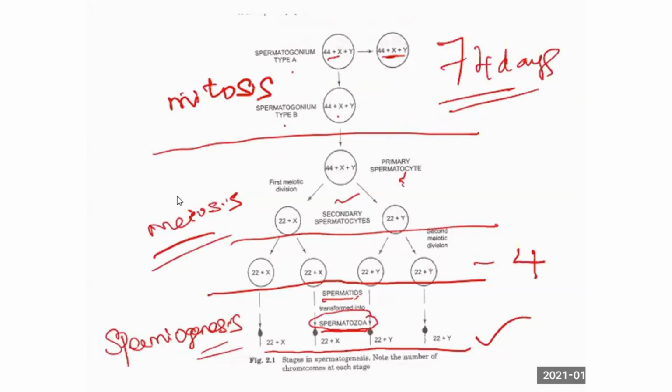You should know what capacitation of sperm is. Maturation occurs in the male genital tract. Capacitation is the power of the sperm to fertilize an ovum.